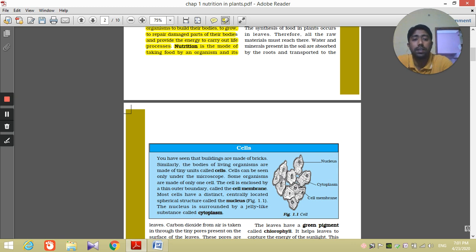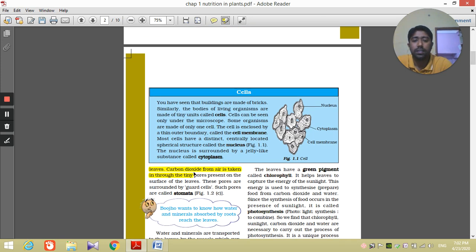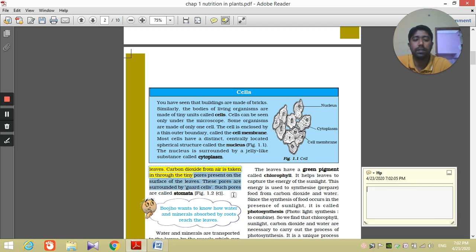These pores are known as stomata. This you know. The tiny pores present on the surface of the leaves are known as stomata.